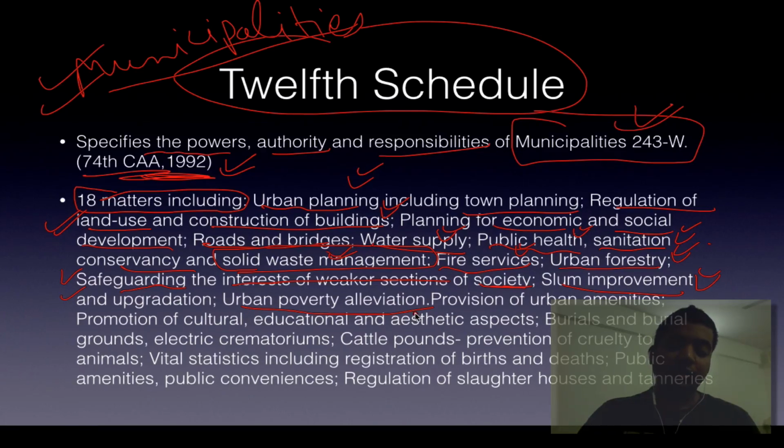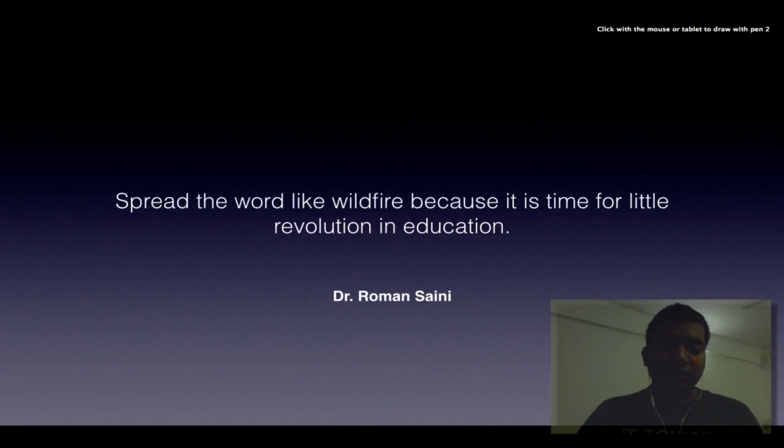Urban poverty alleviation, there was rural poverty alleviation. Then provision of urban amenities like parks, gardens, etc. Promotion of cultural, educational and aesthetic aspects. Then burials and burial grounds, especially electric crematoriums. Why? Because they decrease pollution. Then cattle pounds, prevention of cruelty to animals, vital statistics including registration of births and deaths, because so many births happen in cities like Delhi, Jaipur, Agra, Lucknow, Kanpur, Mumbai, Kolkata, etc. Then public amenities like sanitation, roads, etc. Then public conveniences, obviously. Then regulation of slaughterhouses and tanneries. So this was about the schedule.